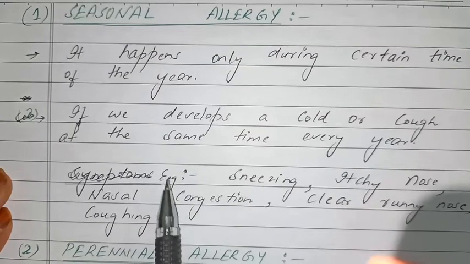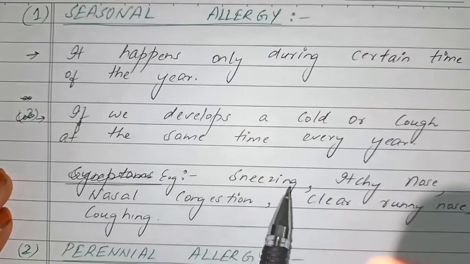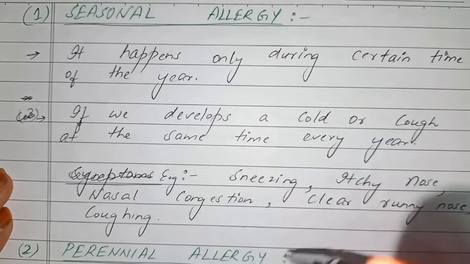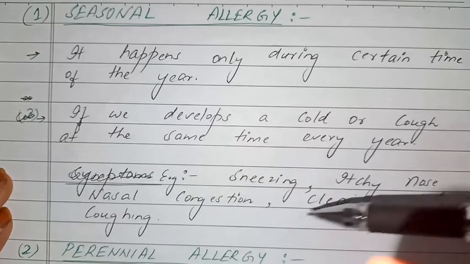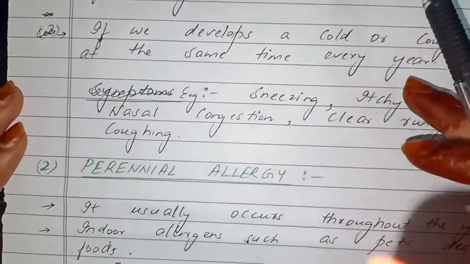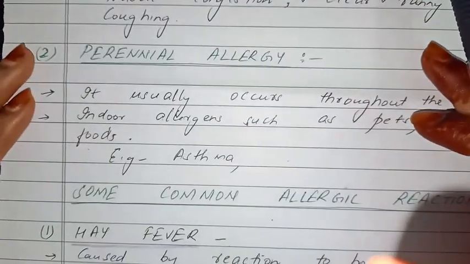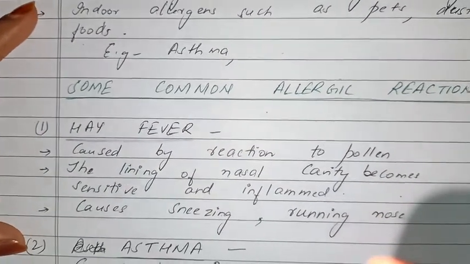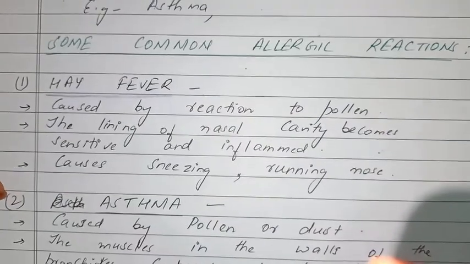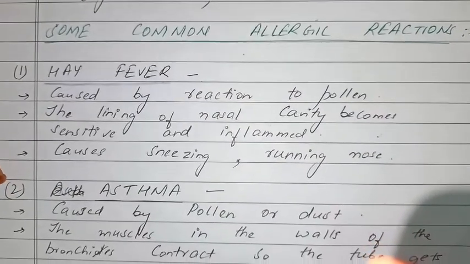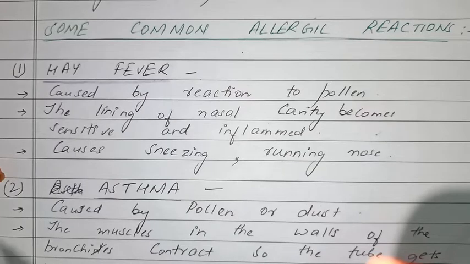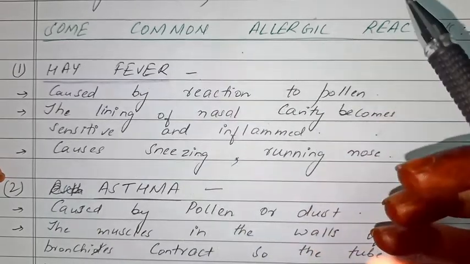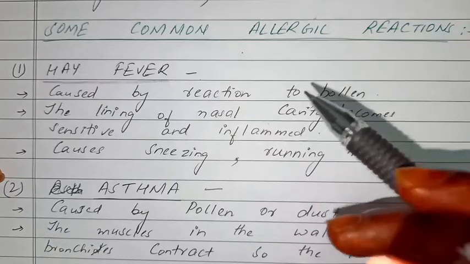What are the symptoms of seasonal allergy? Sneezing, itchy nose, nasal congestion, clear runny nose, and coughing. So these are the symptoms of seasonal allergy. Now, some common allergic reactions. What are the allergic reactions that happen when our body develops an allergy to any substances? Number 1 is hay fever. What is hay fever? Hay fever is a reaction that is caused due to pollen.